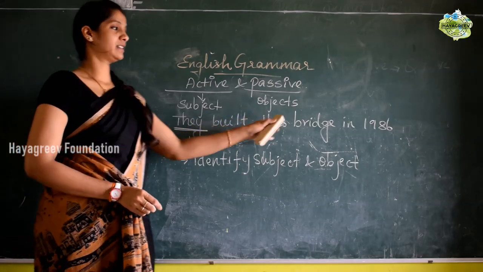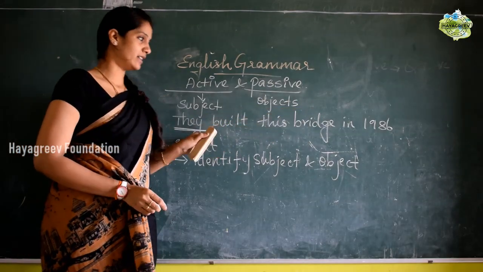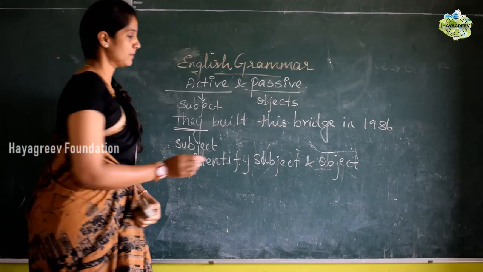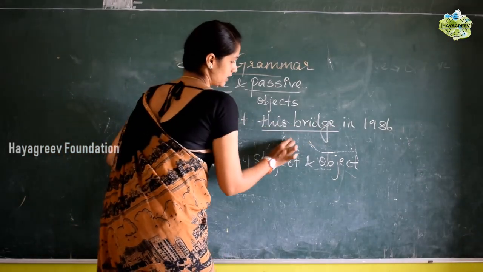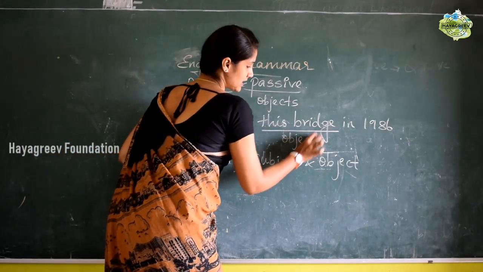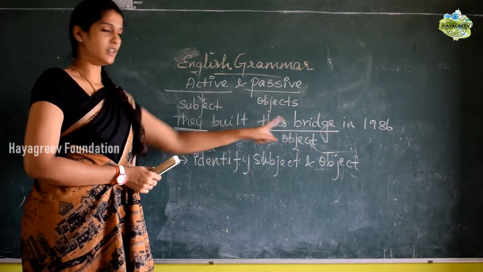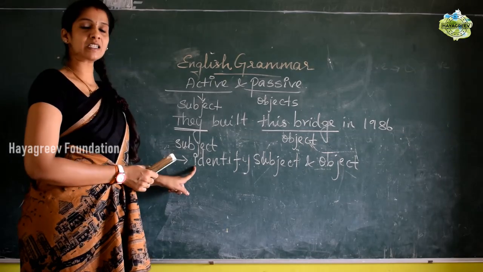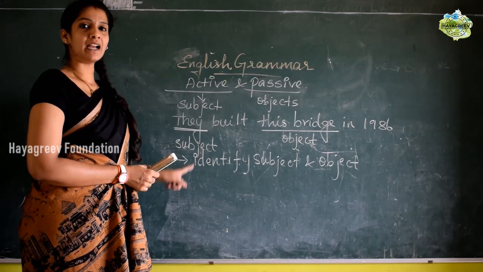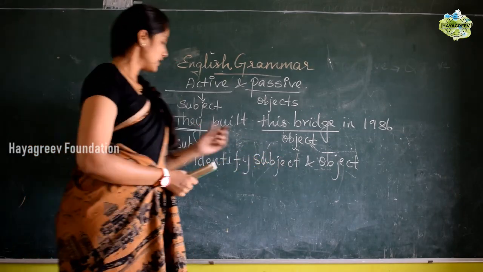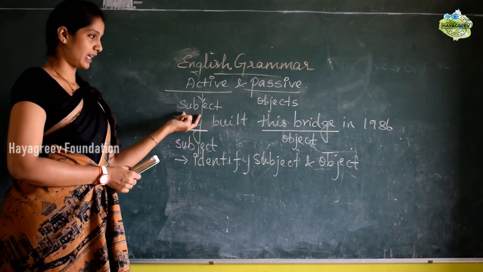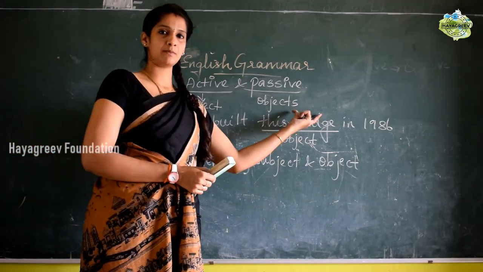They built this bridge. What they did, the action on which it happened, that is the object. So this bridge is the object. We have identified the subject and object. That is the first step in changing from active to passive voice.